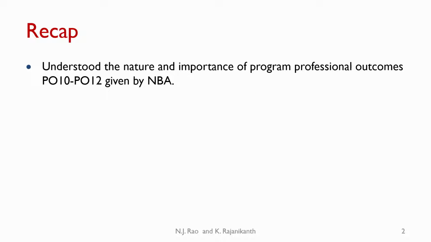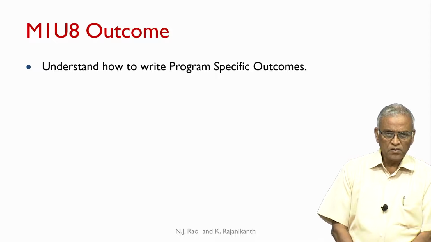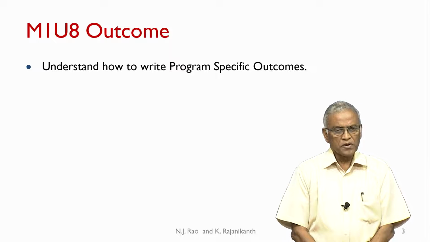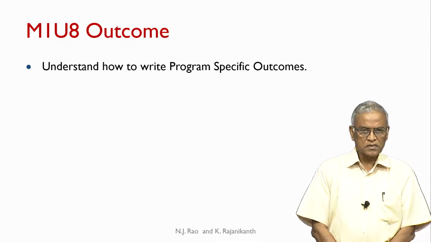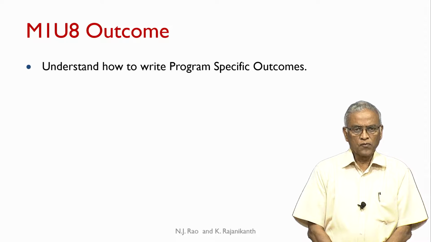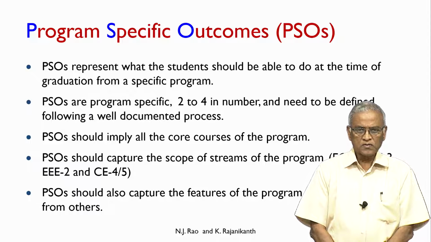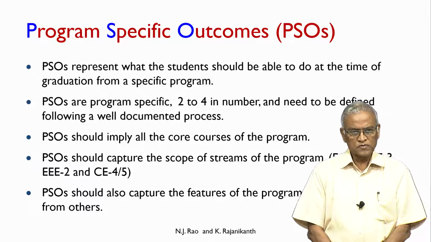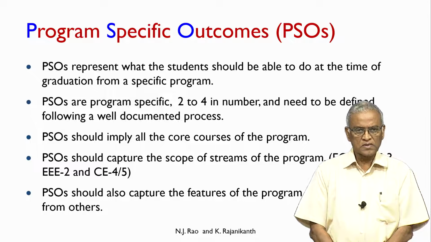In the previous unit, we understood the nature and importance of Program Professional Outcomes PO10 to PO12 given by NBA. Now in this unit, we try to understand how to write program specific outcomes. Let us look at what program specific outcomes are, about which we have already mentioned earlier.